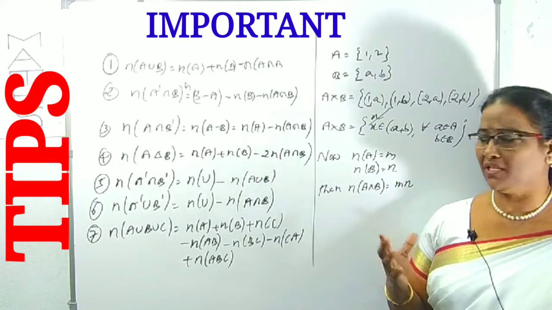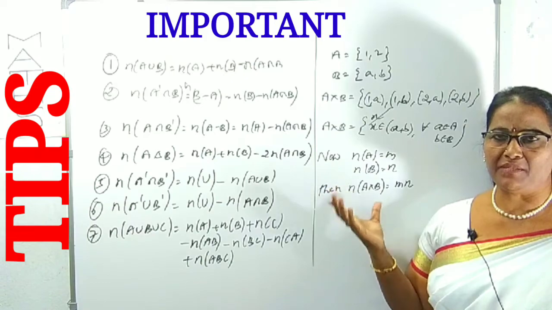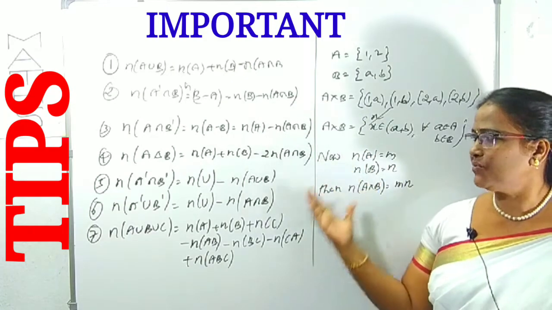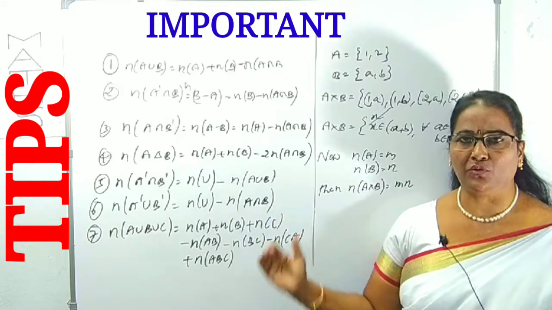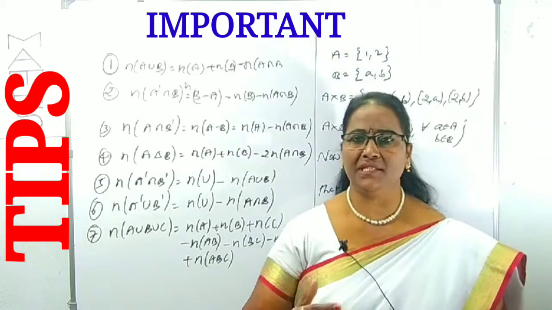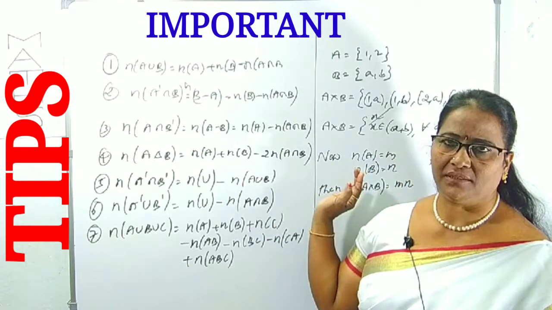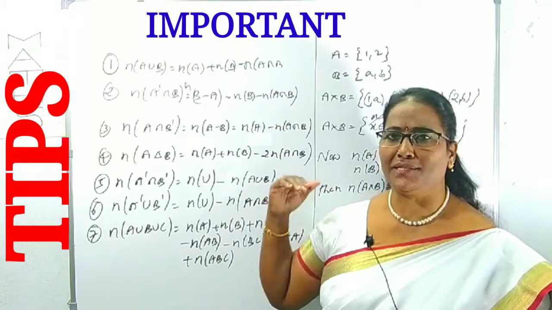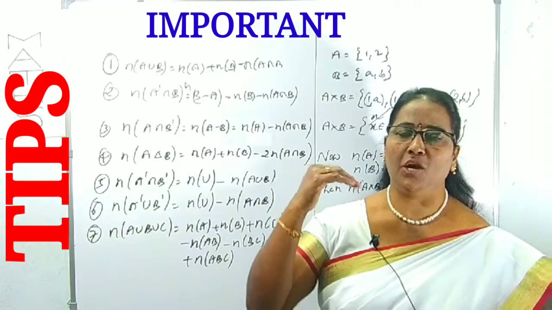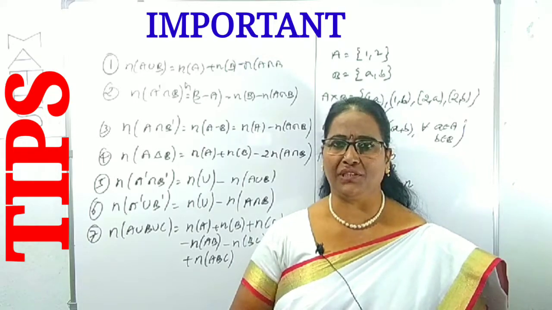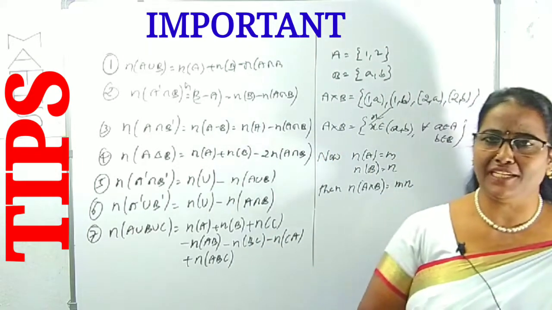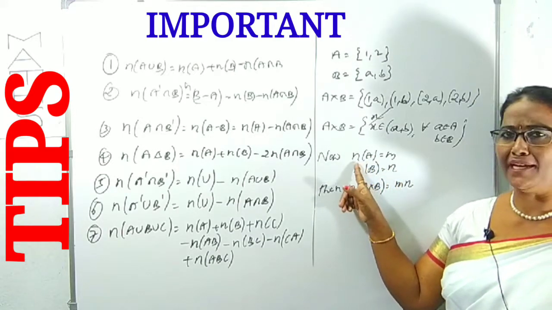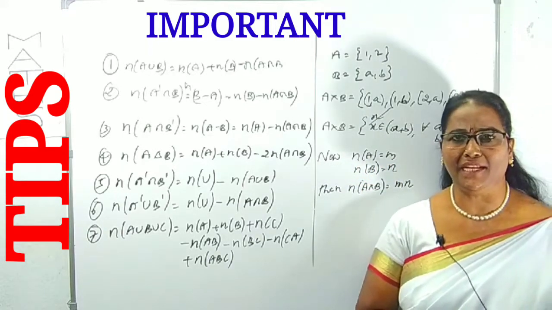In previous papers, we can observe that the Cartesian product is applicable in sets as well as relations also. That's why I explained it here, because I'm going to do questions now that depend on sets, including some from the Cartesian product. We have to know what a Cartesian product is and how many elements are there in the Cartesian product of A and B. It is mn when A contains m elements and B contains n elements.